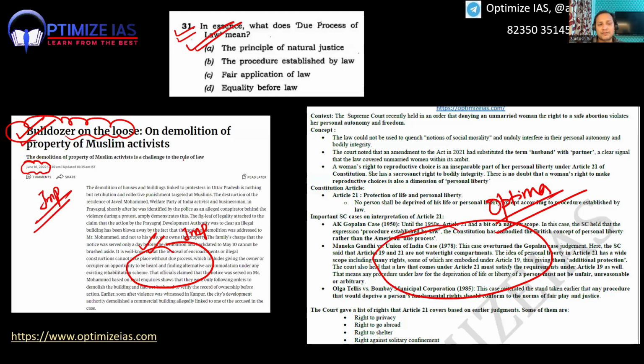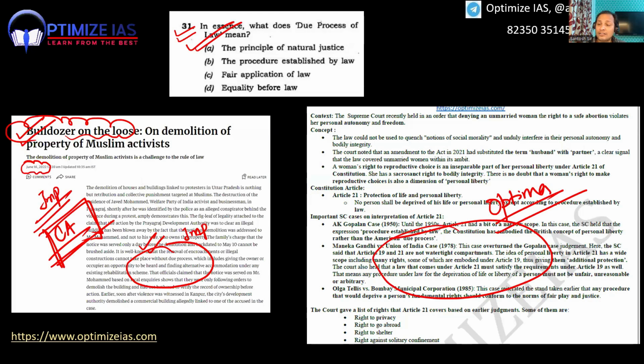All the questions UPSC is framing, from where? Maybe it is a static question. I agree, maybe it is a static question, but UPSC is framing questions from where? Who can tell me? Guys, in the comment box, what is the source? All sources are current affairs. And that is the reason most students are failing to clear the prelims exam.